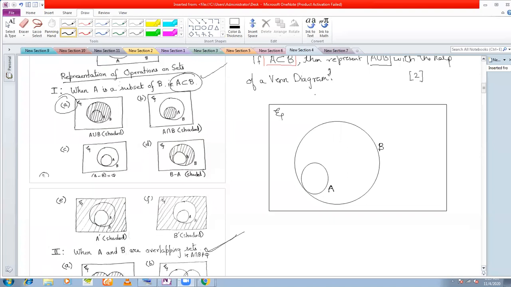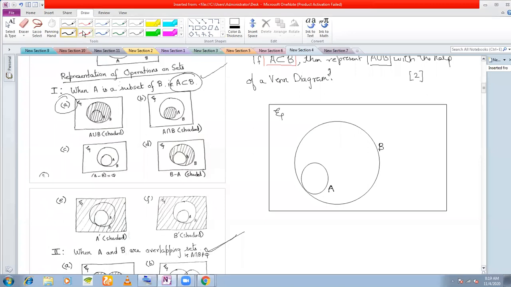What do you mean by A union B? A union B means either the element of the set A or B or both. That means you're considering all the elements of A and B only once, isn't it? So that is why when you are shading, you will shade the bigger circle, because the bigger circle contains the smaller circle also. Therefore A union B will consist of all the elements of A or B or both. So that is why A union B will be this shaded area.